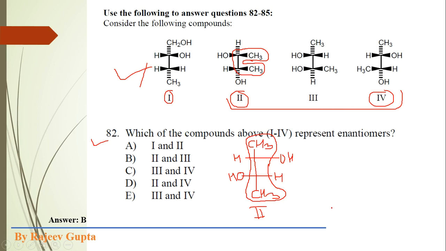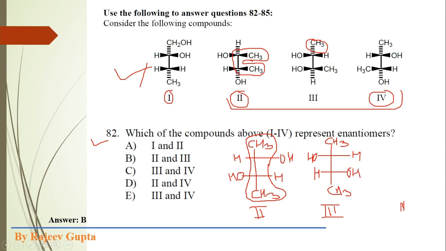Now for structure number 3, we make a similar Fischer projection where we put the methyl groups on the vertical line. Here it is already present on the vertical line, so obviously the positions of OH and H will not change. Now this methyl group goes here, hydrogen comes to this side and OH goes here.